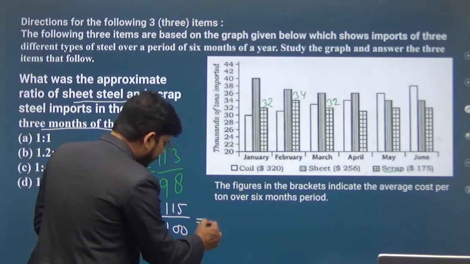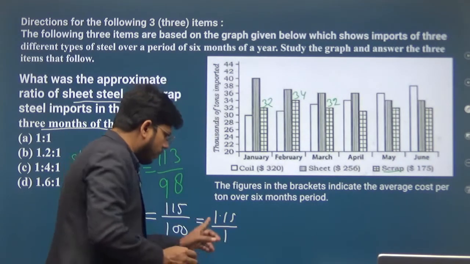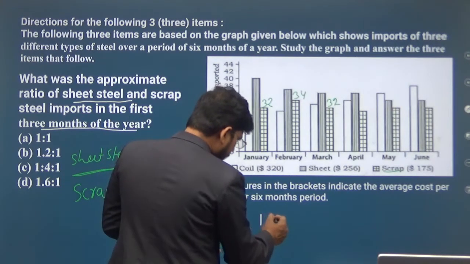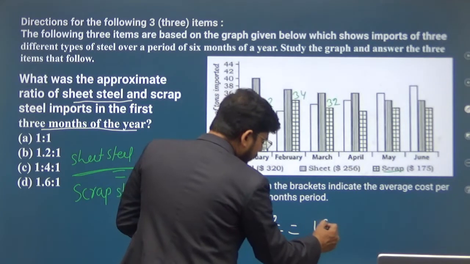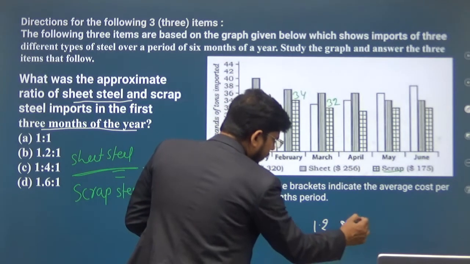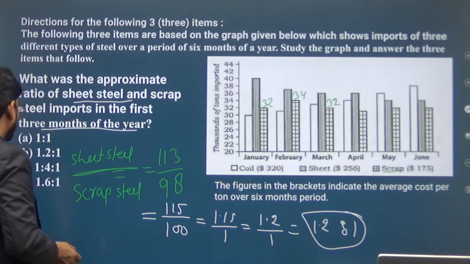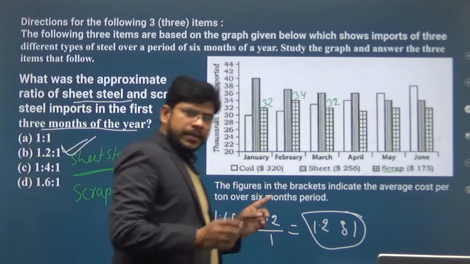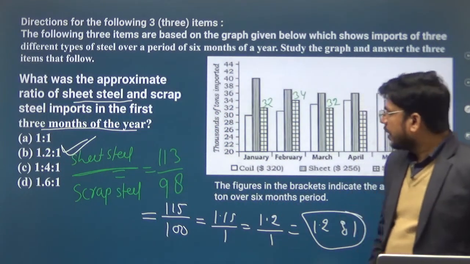Now the ratio becomes 1.15 divided by 1. We can write 1.15 as 1.2 divided by 1. So the ratio will be 1.2 is to 1. So option B will be the right answer. Okay, option B will be the right answer. Clear?